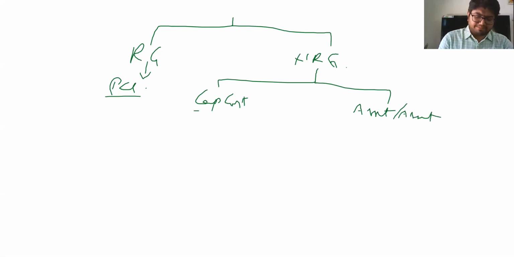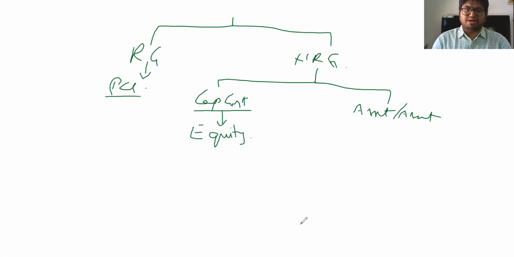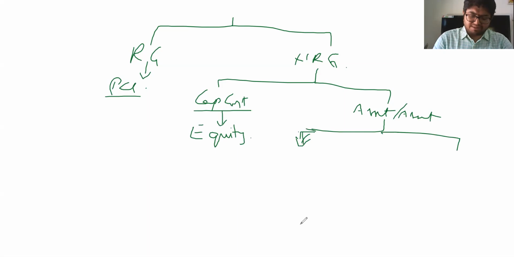When it comes to capital contribution, it is shown as part of your reserves, as part of your equity in the balance sheet. When it comes to an asset which is provided as a government grant, in such a case, you have two options. Number one, the government may give you the asset directly, or it may fund the asset.